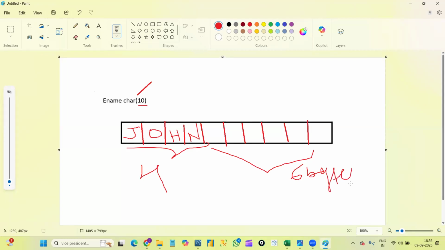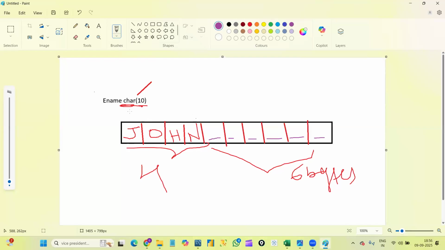So what will happen if I am using char as a data type? Whatever leftover 6 bytes of memory will be filled with blank spaces like this. That is, whatever size we define here, the complete size will be used. If I enter a 3-letter word or a 4-letter word, it doesn't matter.